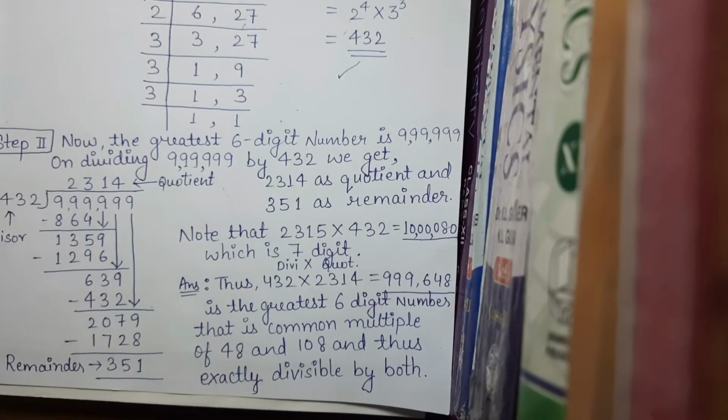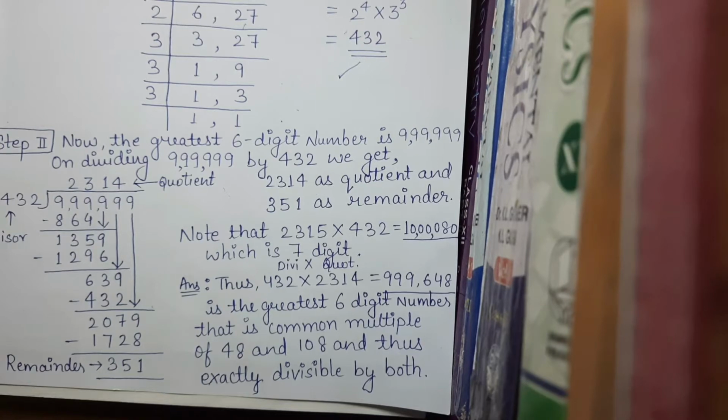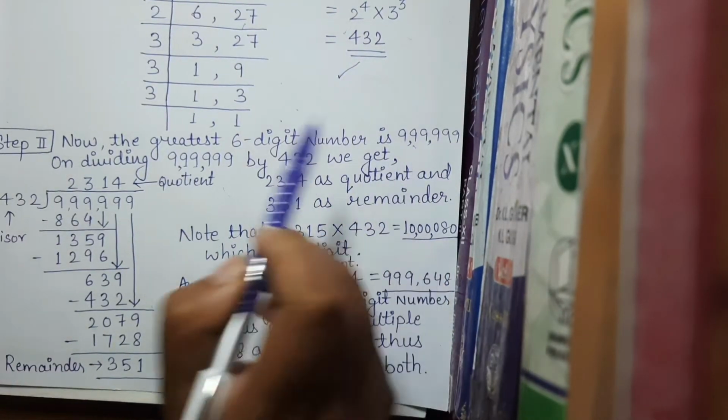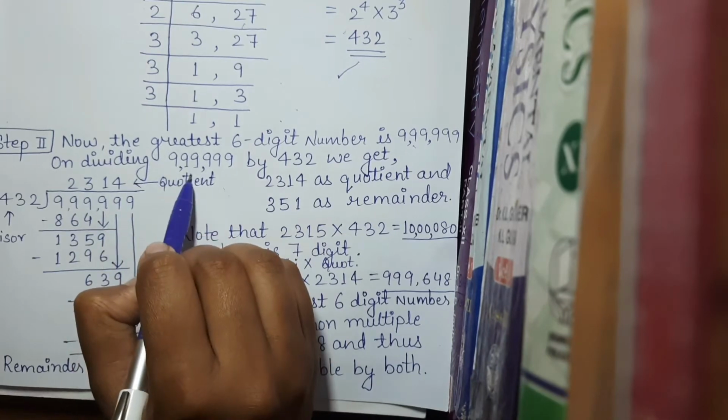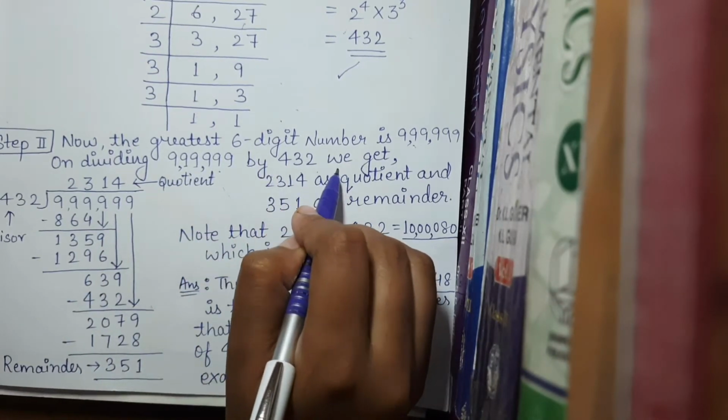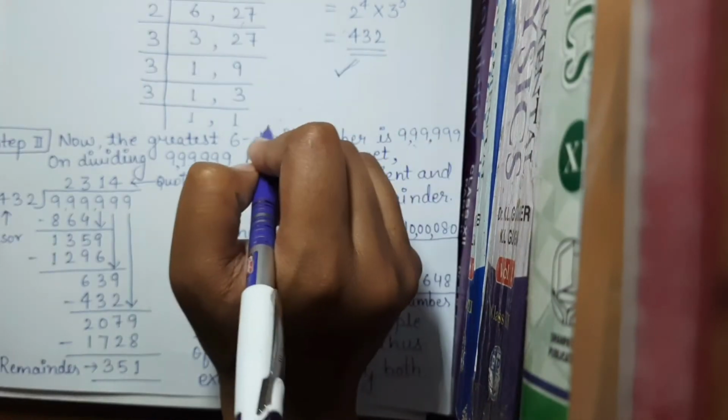After finding the LCM 432, our next step is to remember that the greatest 6-digit number is 999999. We will divide 999999 by 432, as our LCM is 432.